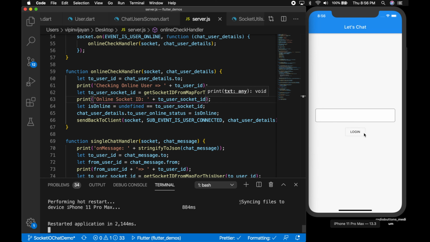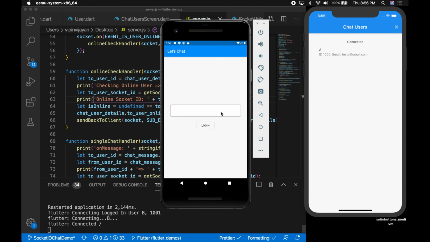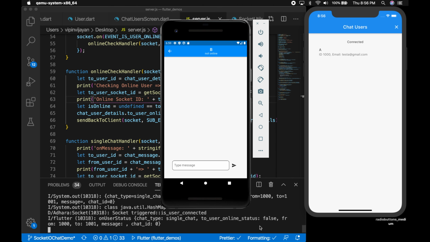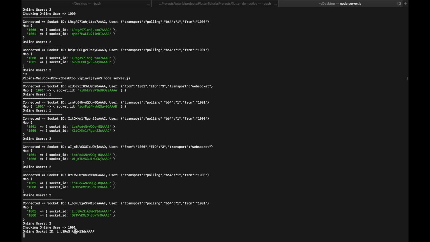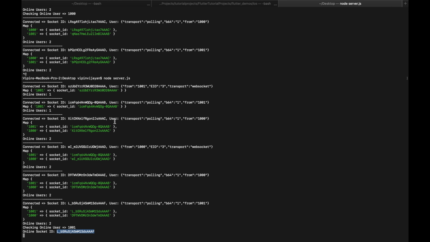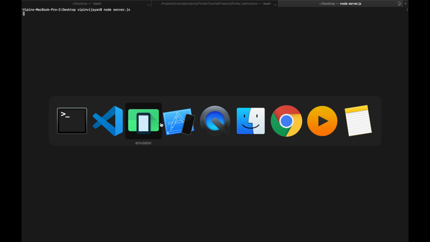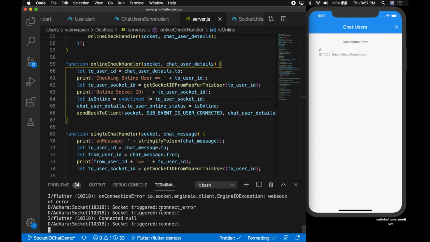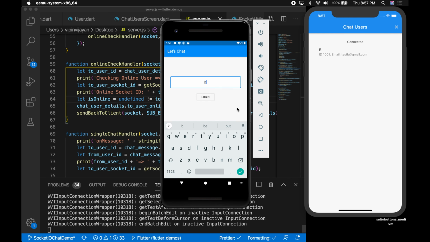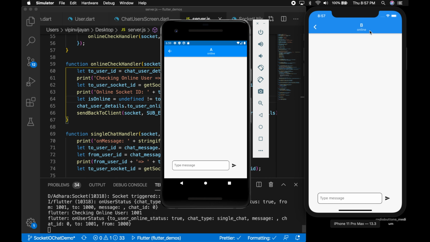Okay, restart the app and log in. Two online users. Okay, it's still returning false. So we have the socket ID here. The isOnline check should be not equal to, right? So if it is not undefined, that means the user is online. Okay, now let's restart the server and the app as well. Log in again. Okay, now it's showing online, so it's working well.